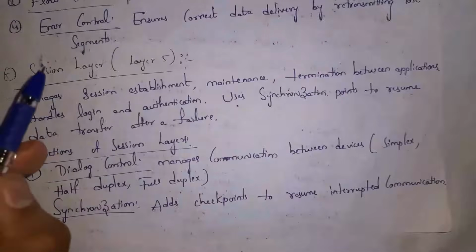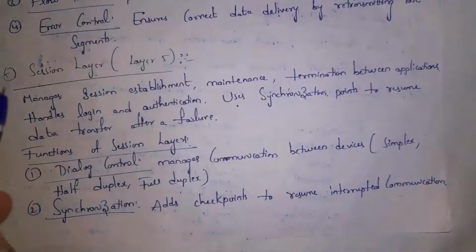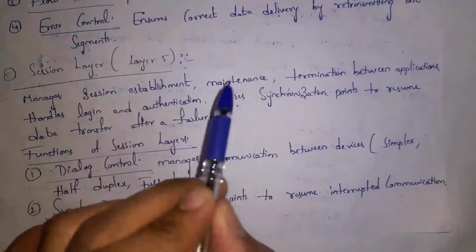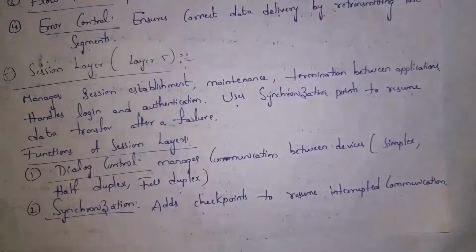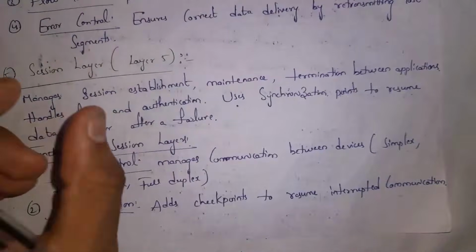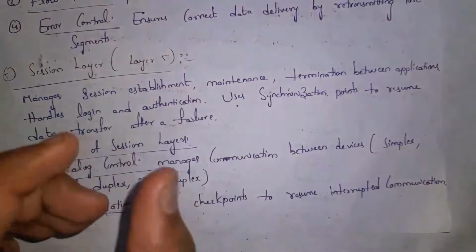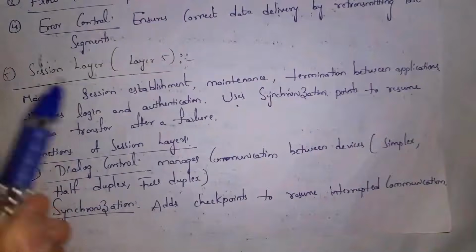Session layer will manage session establishment, maintenance, termination between applications, handles login and authentication, uses synchronization points to resume data transfer after a failure. This session is nothing but starting from sending our data till termination. That is, after person receives message, we need to close connection. We call this entire thing as session. Session layer will handle login and authentication.